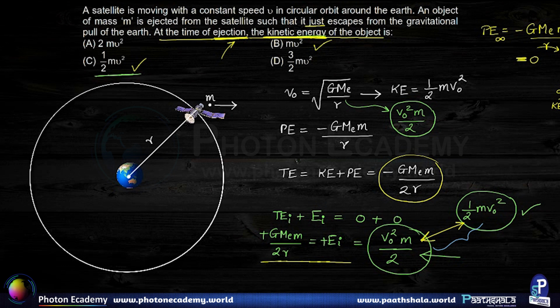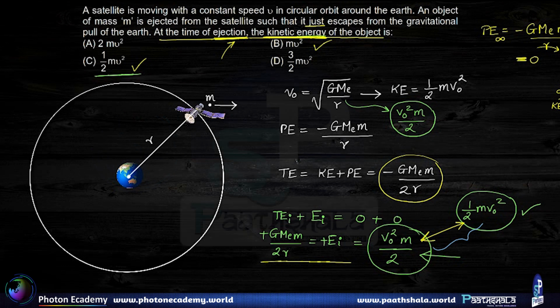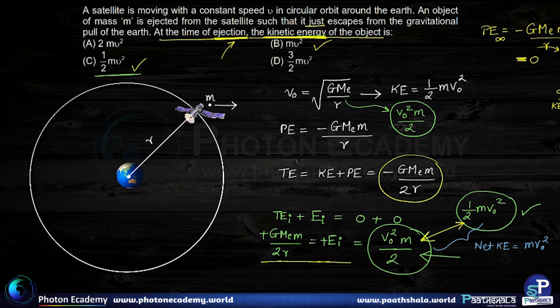So net kinetic energy is going to be equal to half mv square plus half mv square, which is equal to m Vo square. Vo being the orbital velocity which they have given to be v over here. So the most correct answer to this question is going to be B.